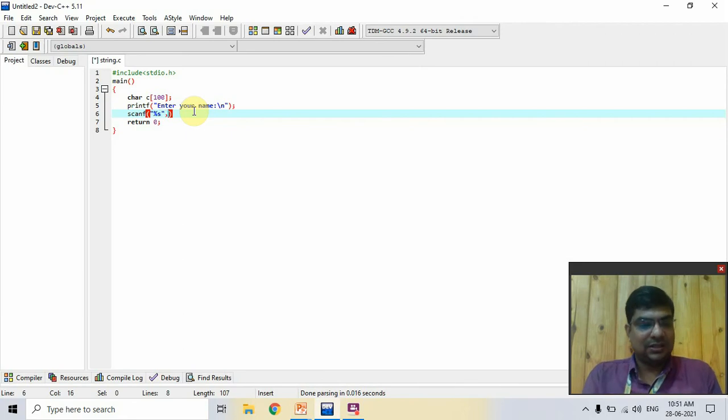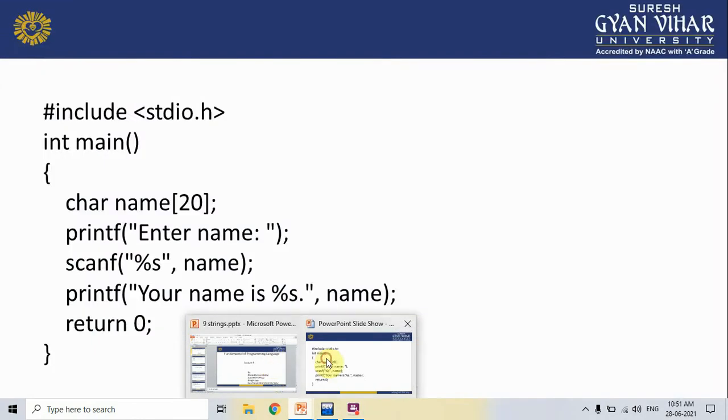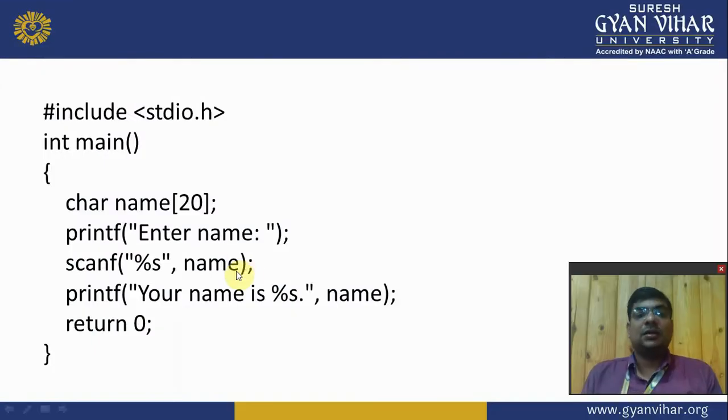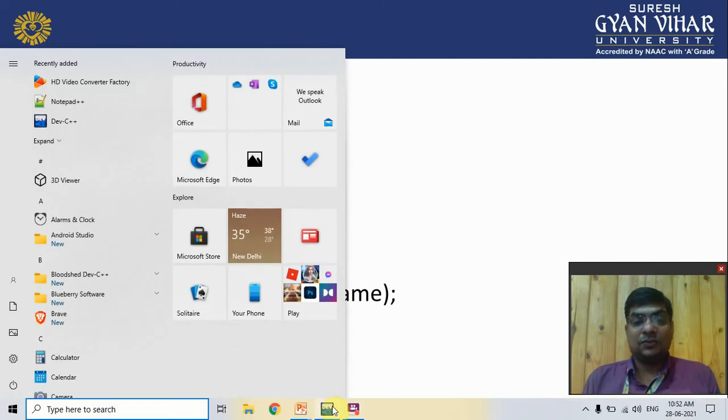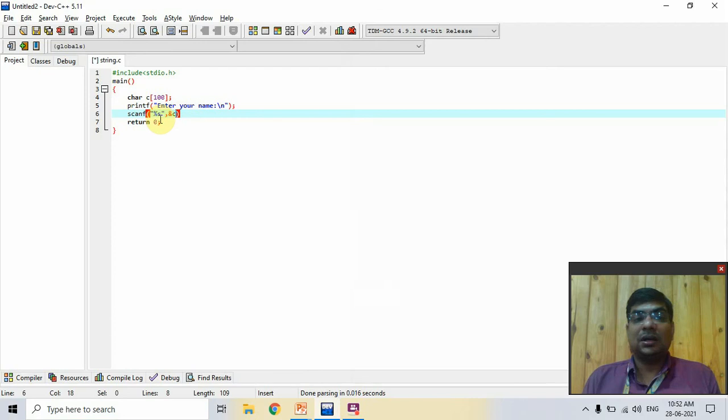So here, address of which variable? c. Here one thing I saw: I didn't use the address symbol. When you use %s, you don't use the symbol with the array. If you use %c, then at that time you use the symbol. So remember, it is very important for strings: if you use percent s, then you don't use the address symbol. Okay.